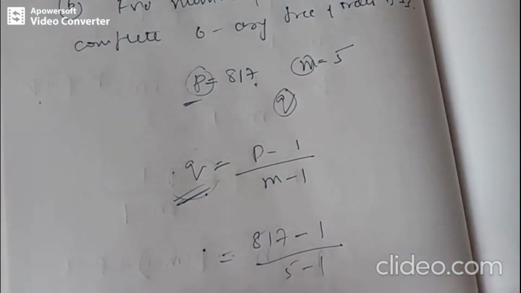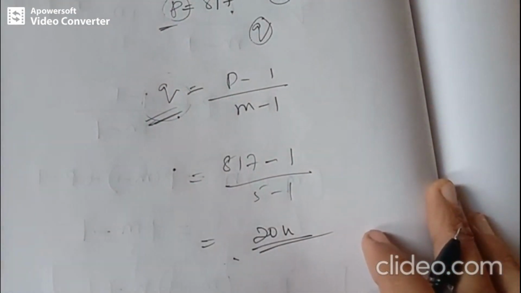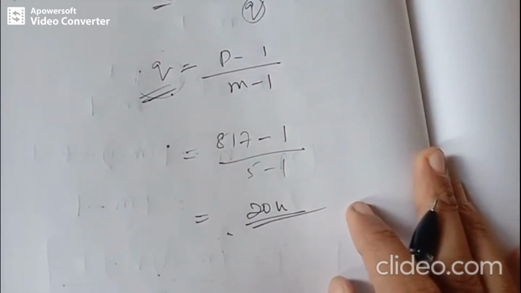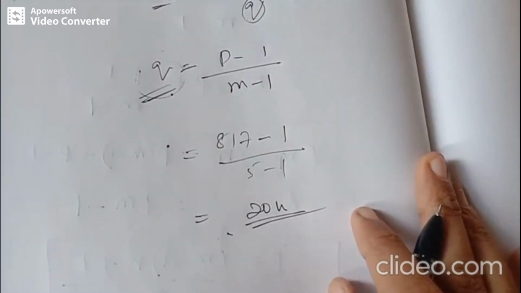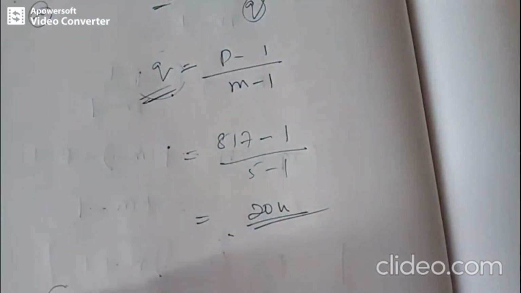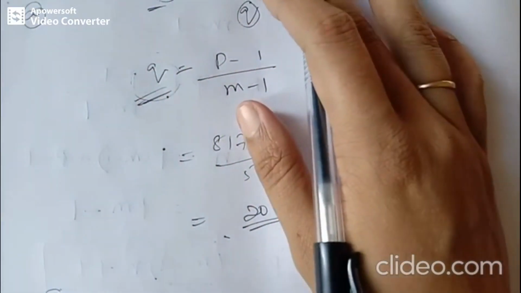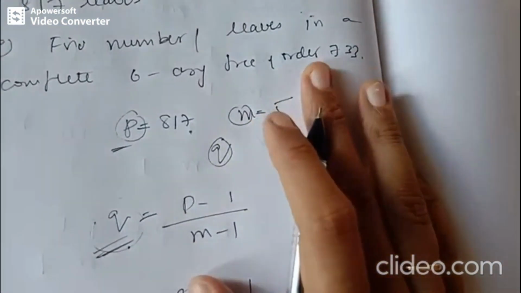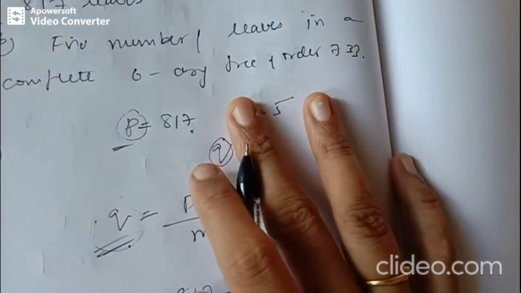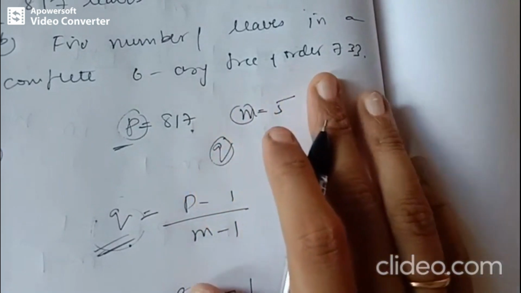So, the answer is 204 internal vertices in a tree. Next, this is the solution to problem A. In problem B, we are supposed to find out the number of leaves in a complete 6-ary tree of order 733.